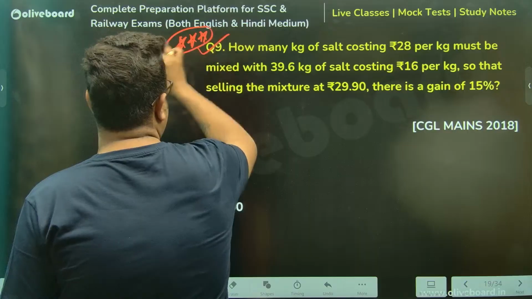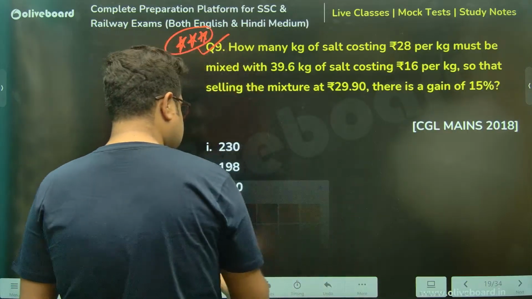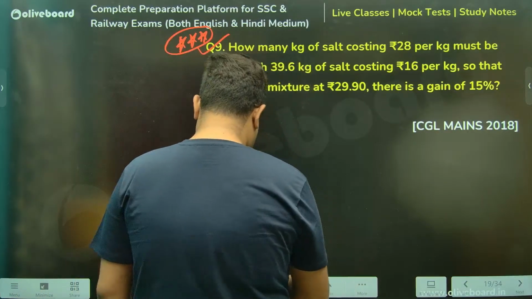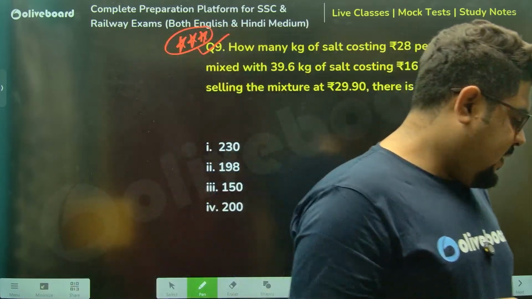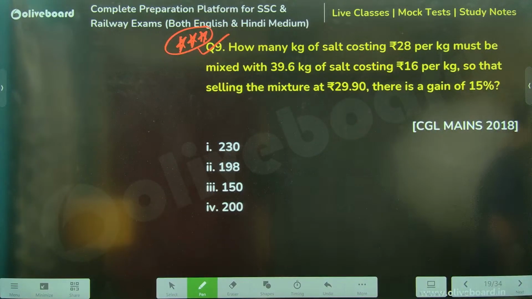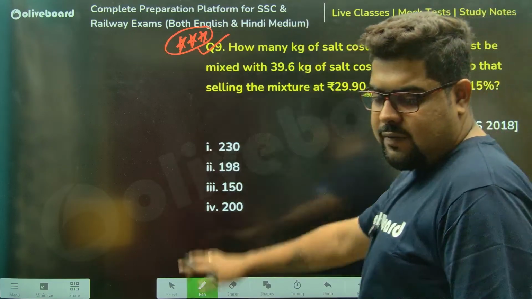Very similar to the last question, with a simple added thing over here. Everyone, please read the question first and have a go at it. How many kg of salt costing this much per kg must be mixed with this much kg of salt costing 16 rupees per kg, so that selling it at this much, there is a gain of this much?